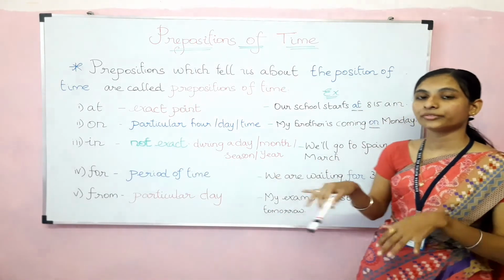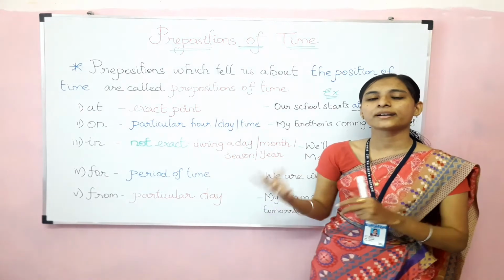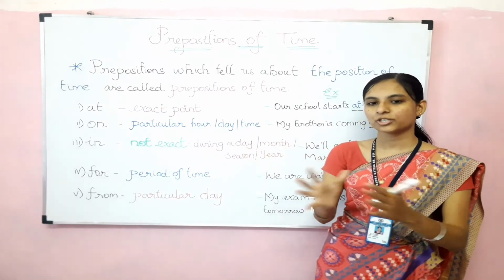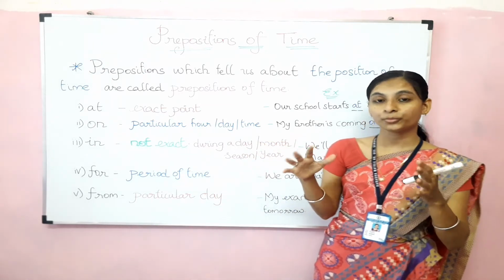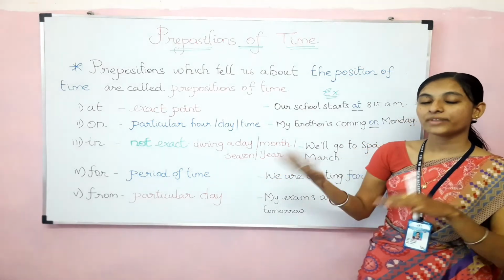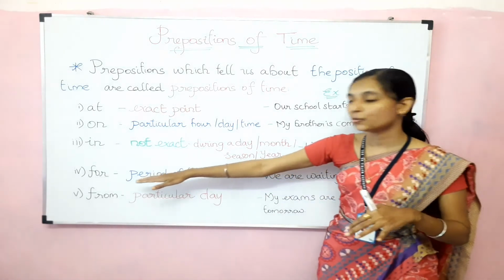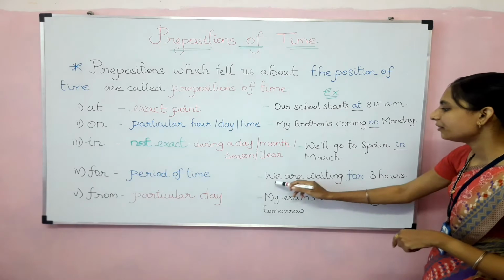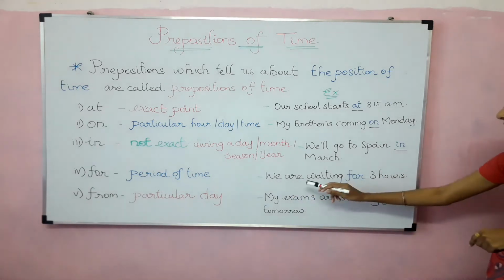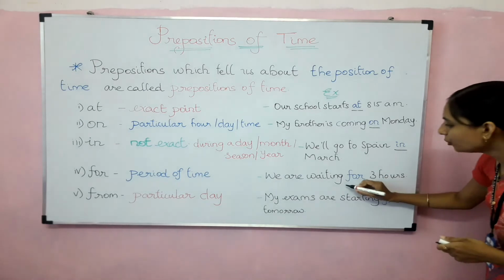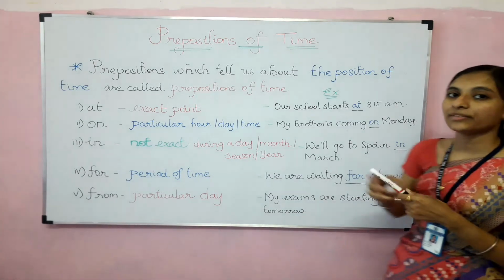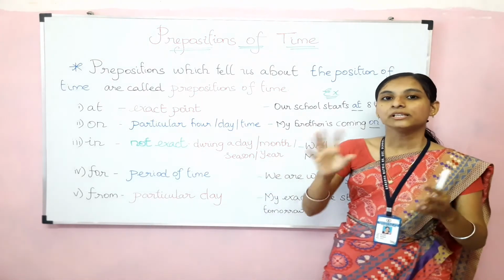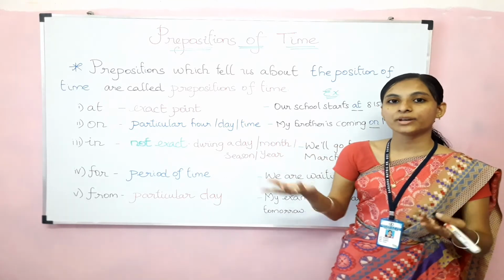For can be used when we are talking about the period of time. It is happening for these months, இவ்வளவு நாளா நடந்துட்டு இருக்கு, அவ்வளவு நேரமா நாங்க இங்க இருக்கிறோம். So the period of time, that stretch period, கொஞ்ச நேரமா அப்படியே அது டேக்கிட்டே போகுது, it takes time, no? So there we can use the preposition for. You will understand with the example. We are waiting for 3 hours. நாங்க வந்து 3 மணி நேரமா வெயிட் பண்ணிட்டு இருக்கோம்.